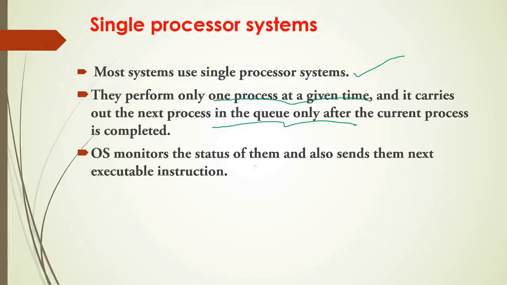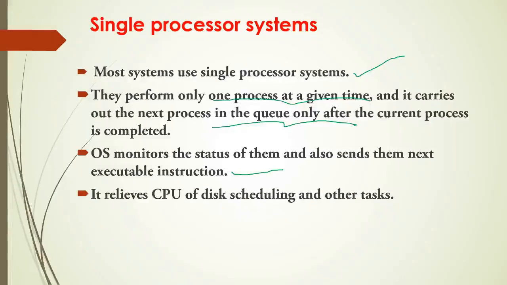The operating system monitors the status of them and also sends them the next executable instructions. Yes, the operating system keeps monitoring all these things: what the CPU should execute, and which instruction and which process it should execute. It relieves the CPU of descheduling and other tasks. About this scheduling, we are going to see it in later chapters.